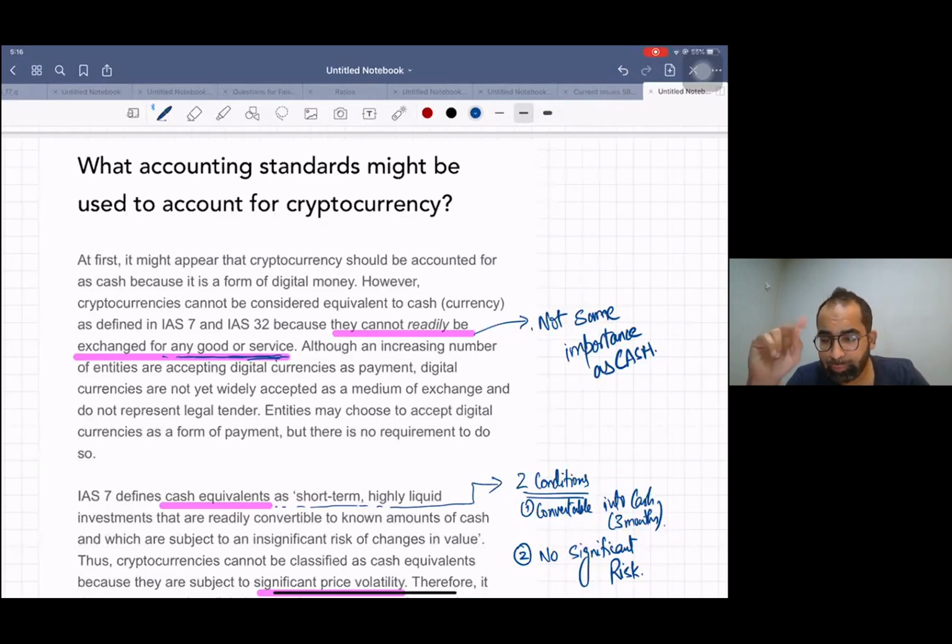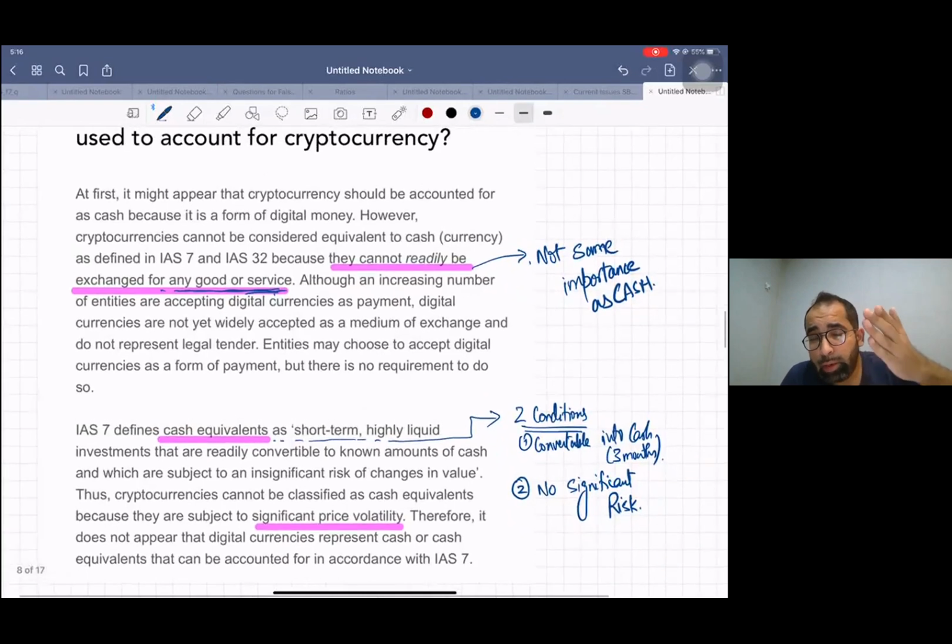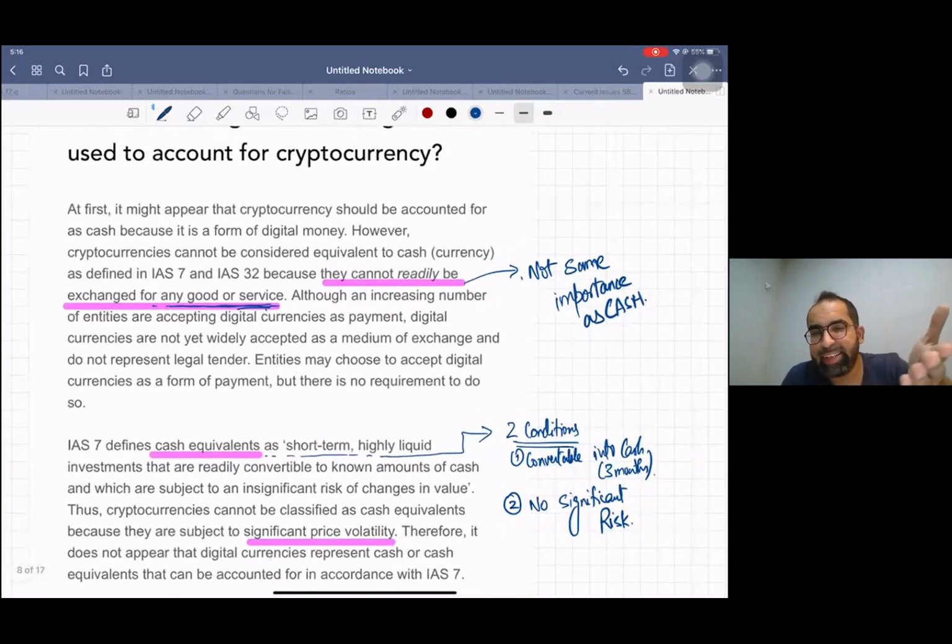Point number one done. Point number two. I hope you are now almost a chartered accountant. You are on the SBR end. I hope you remember the definition of cash equivalent according to IAS 7.